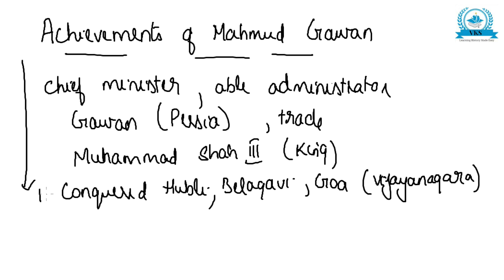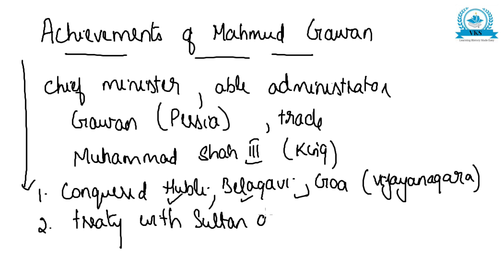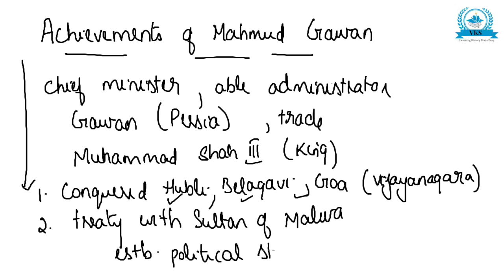Later he made a treaty with the Sultan of Malwa, and then he established political stability. So that was his second achievement.